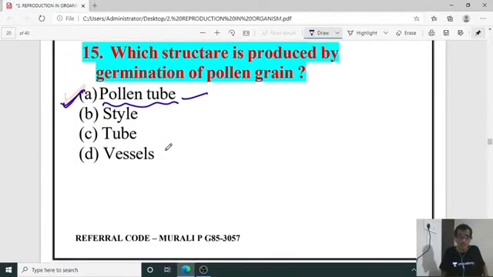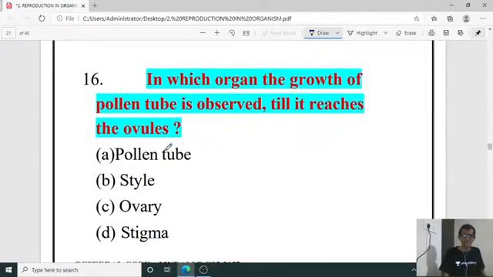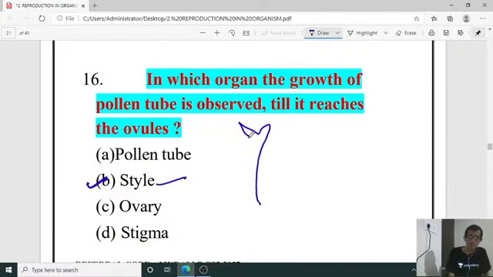Next, question number 16. In which organ is the growth of pollen tube observed till it reaches the ovule? In which part of the gynoecium? So it is the style, isn't it? After the stigma, it is the style.